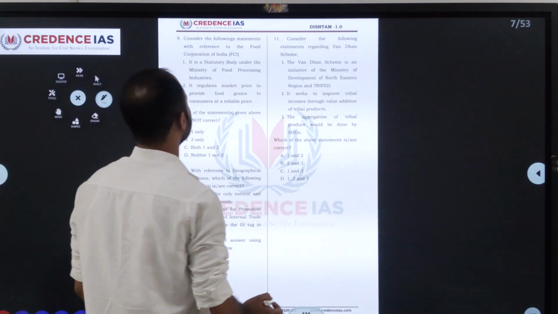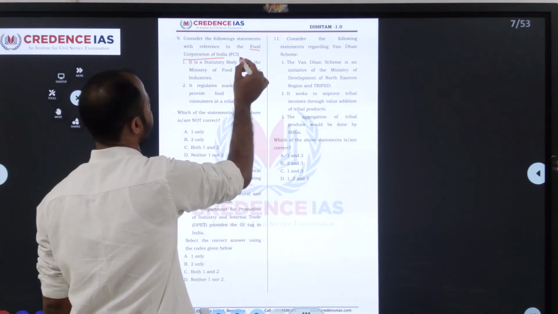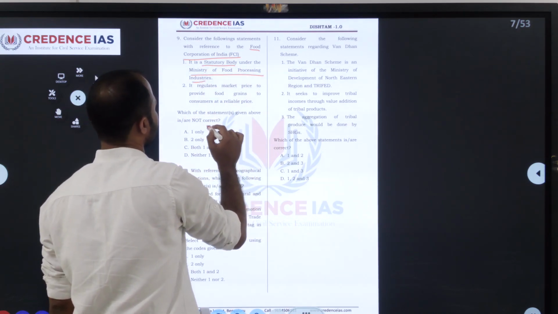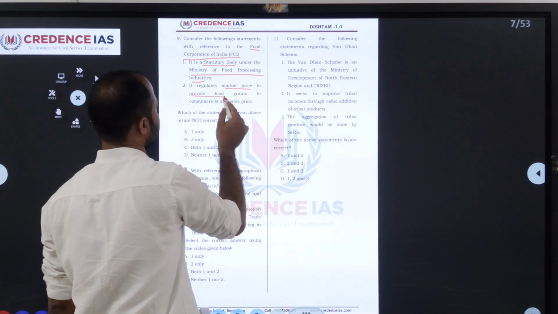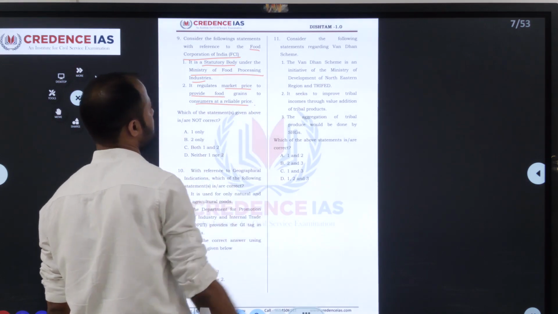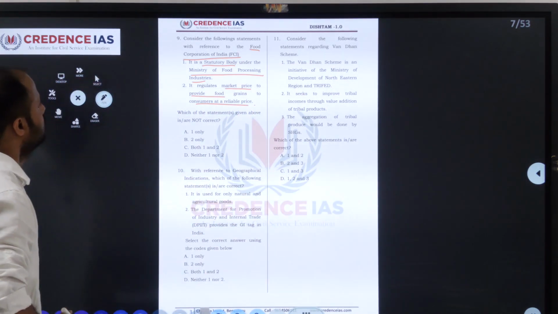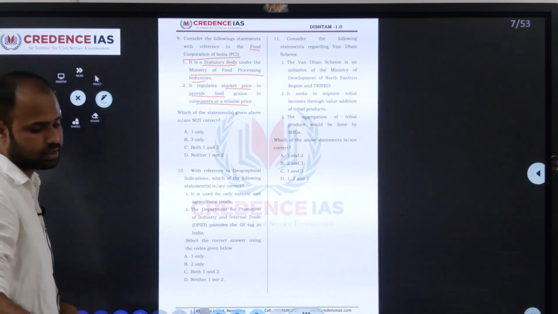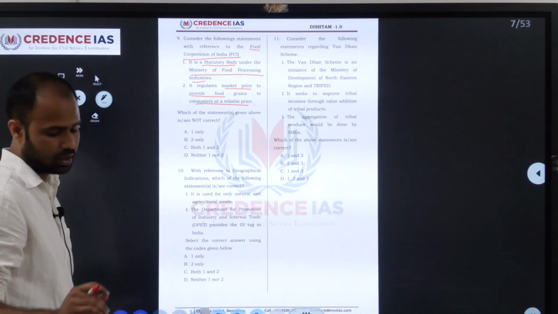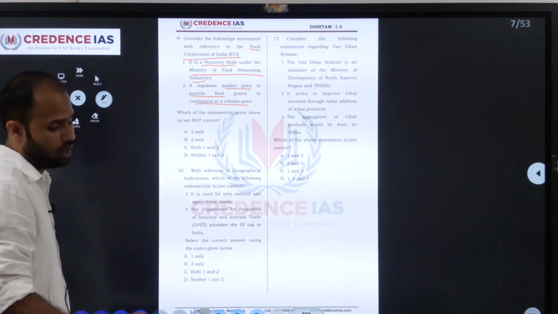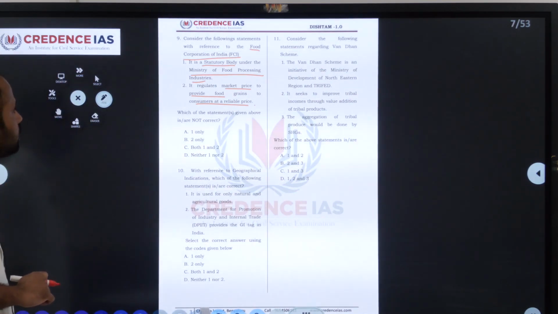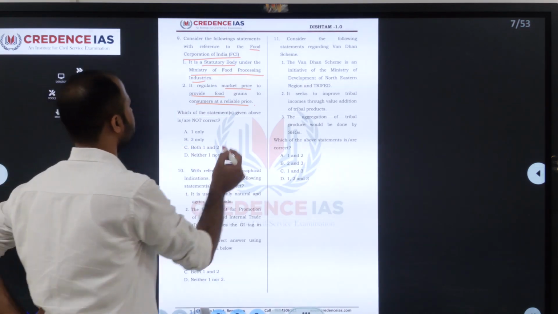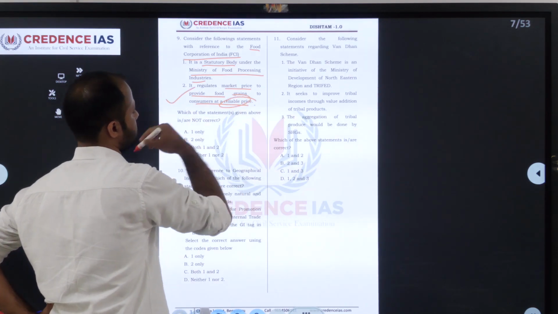Consider the following statements with reference to the Food Corporation of India. It is a statutory body under the Ministry of Food Processing Industry. It regulates the market price and provides food grains to the consumer at reliable prices. So we'll see what the Food Corporation of India is. The Food Corporation of India is a statutory body under the Ministry of Consumer Affairs, Food and Public Distribution. Its function is to regulate the market price and provide food grain to the consumer at reliable prices.